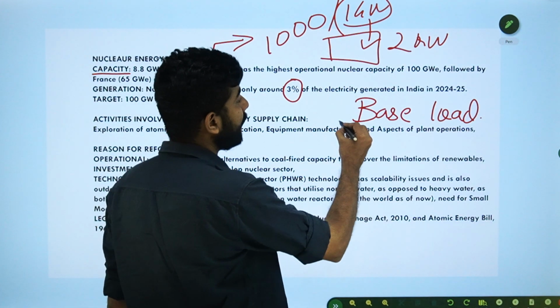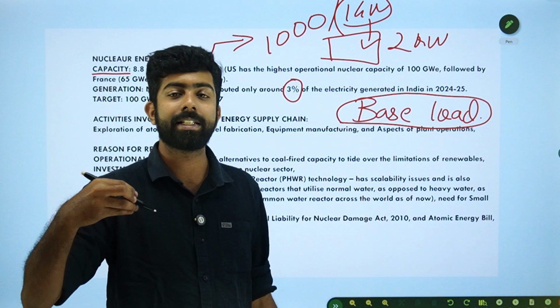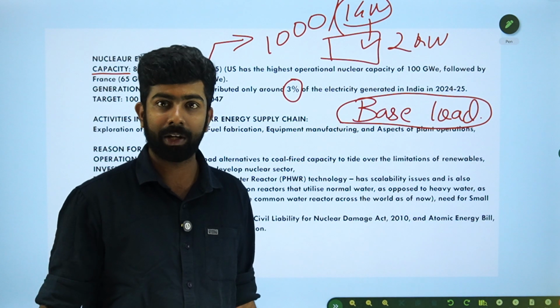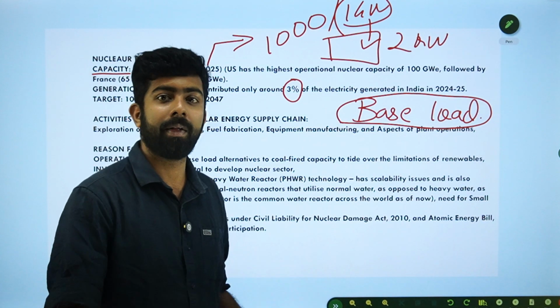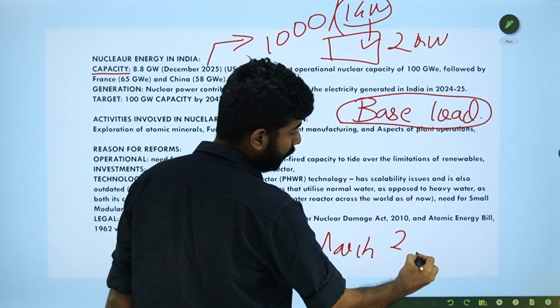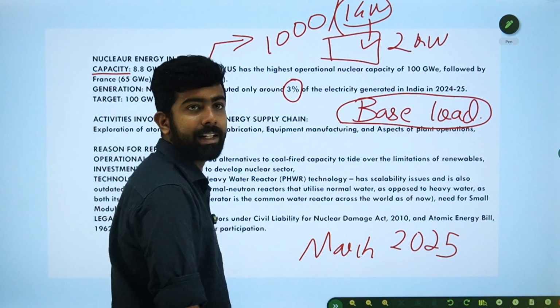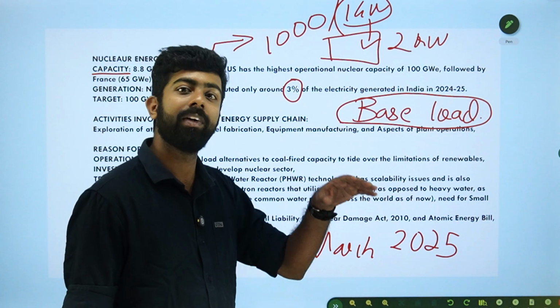Okay, so to meet the base load, renewable energy like solar and wind is not as useful. That is because, say, for a month, March 2025, it is summer season, right? So the base load in a particular grid will increase.